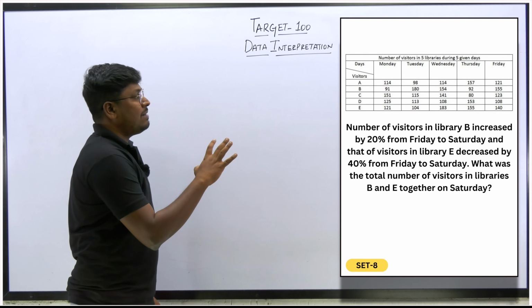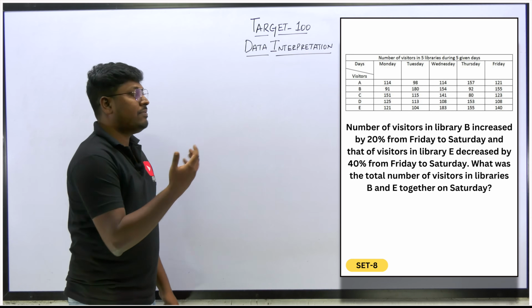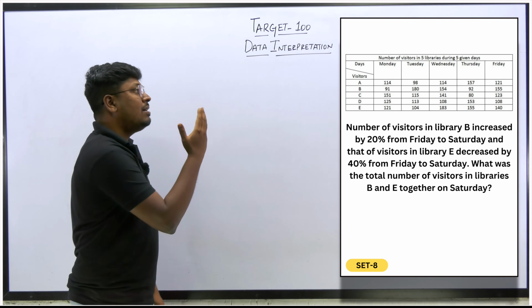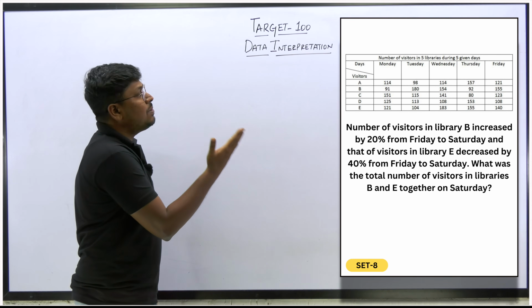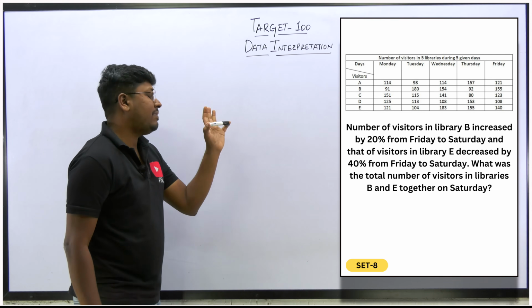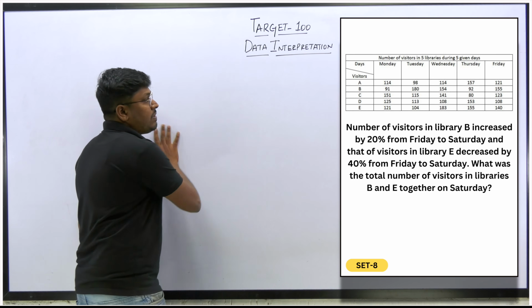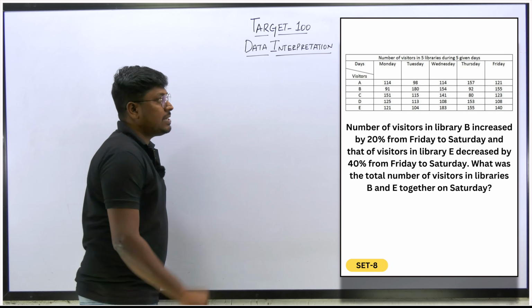So it's based upon a table chart based on the number of people visiting a library on different days, right? Five days have been given, Monday to Friday, and all the values are directly given in terms of numbers, right? 121, 155, 123, etc. Okay, so now let me move on to the questions based upon this table chart.